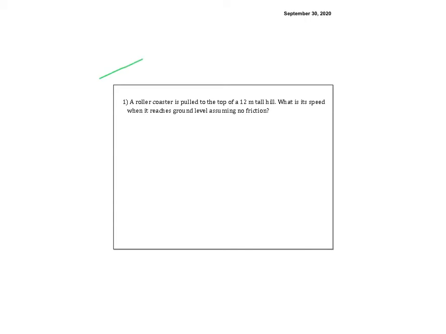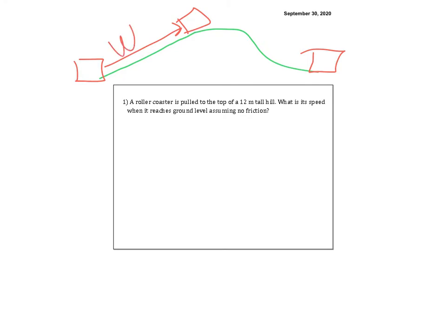So we've got a roller coaster, and it's sitting down here, and then it's getting pulled up to here. And it's going to go back down like this, so it's going to end up down here. So we did some work to bring it up there, but it doesn't ask us anything about that. We know that it's 12 meters high when it gets here, and we know that it's at 0 meters and it's moving at some speed when it gets here.